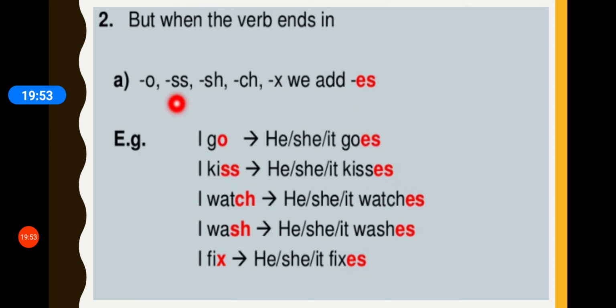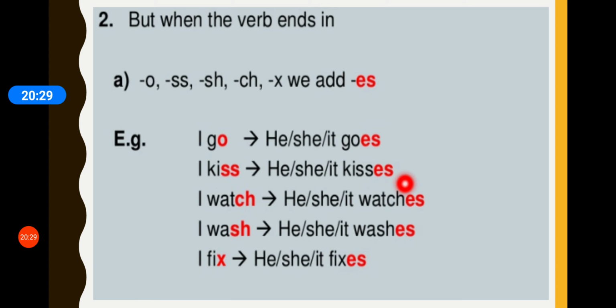When the verb ends in double S, like I kiss, he kisses. So ES we have added as the verb ends in double S. When the verb ends in CH, like I watch a movie every Sunday. But when I have to talk about third person singular, I would say he watches a movie or she watches a movie every Sunday.